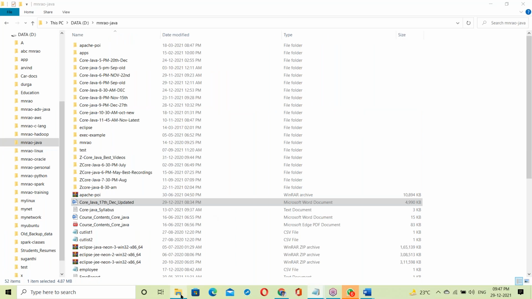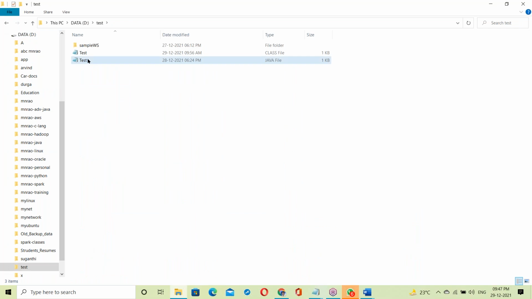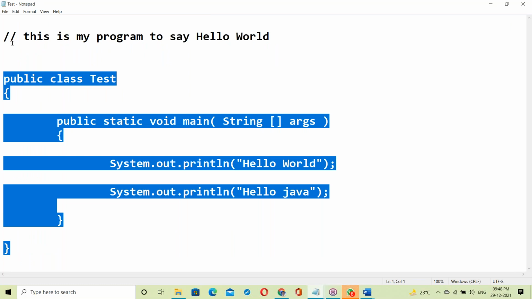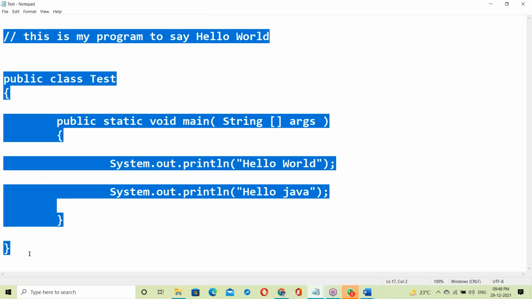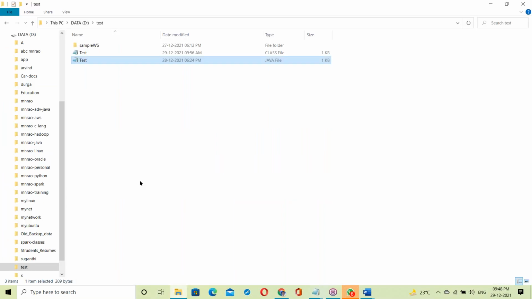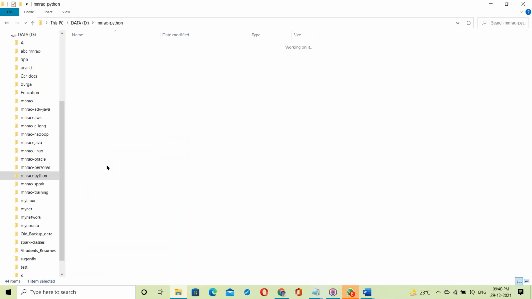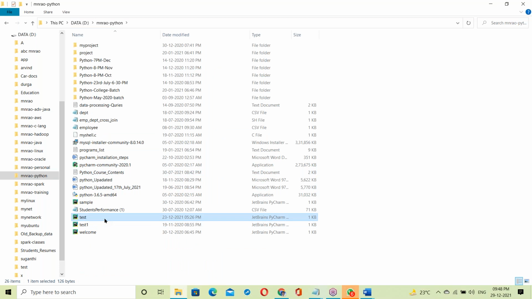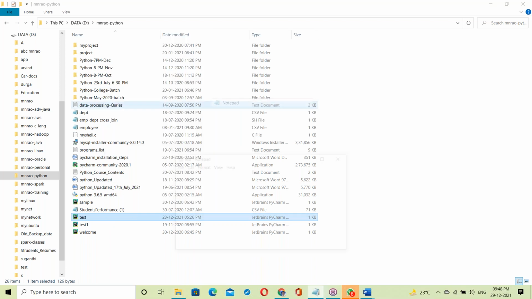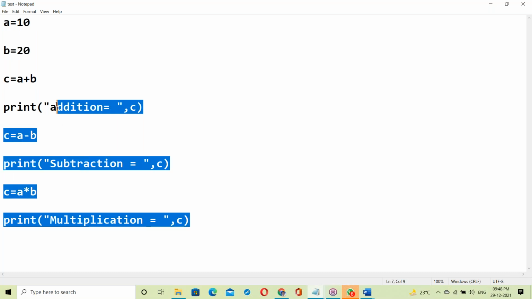For example, a Java program is a user understandable language. Suppose test.java is some Java program. It looks like the English language, so this is user understandable language. Next, one more example, Python scripting. See, this also is like the English language, right? This is user understandable language.